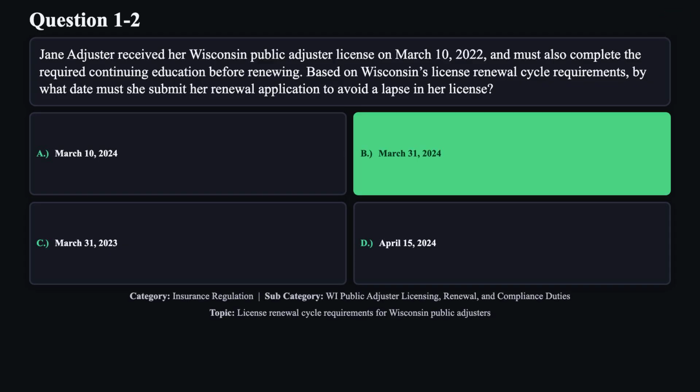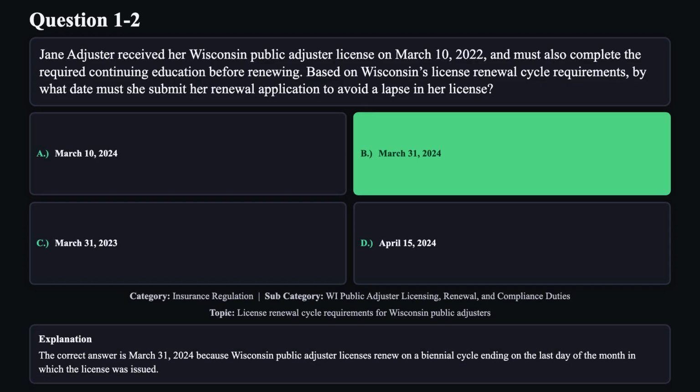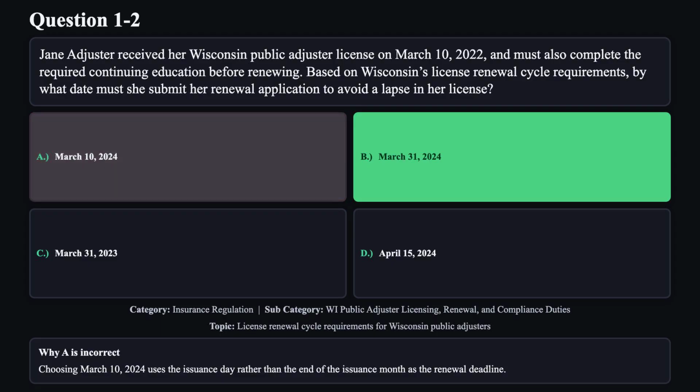The correct answer is B. The correct answer is March 31, 2024, because Wisconsin public adjuster licenses renew on a biennial cycle ending on the last day of the month in which the license was issued. Reason A is not correct. Choosing March 10, 2024 uses the issuance day rather than the end of the issuance month as the renewal deadline.